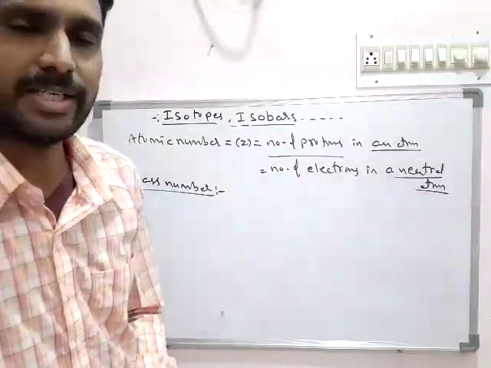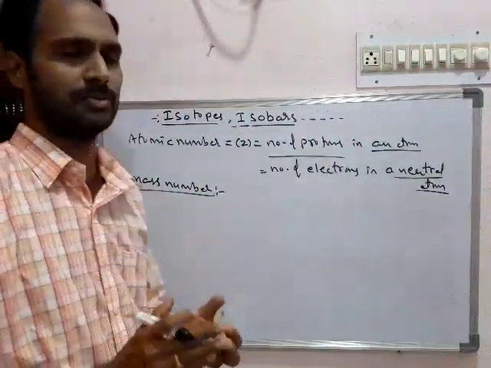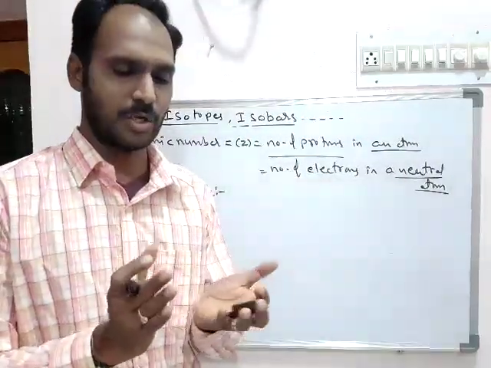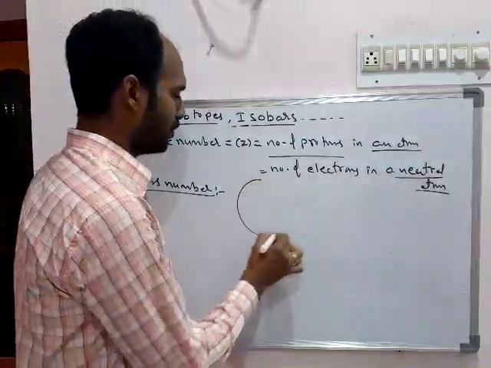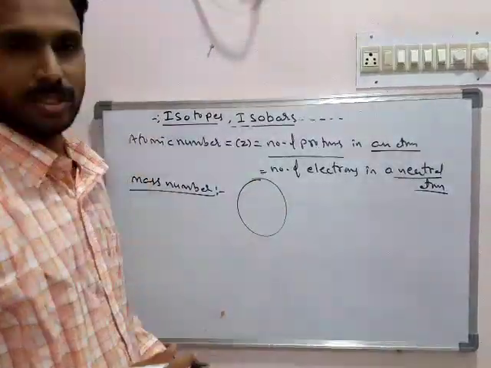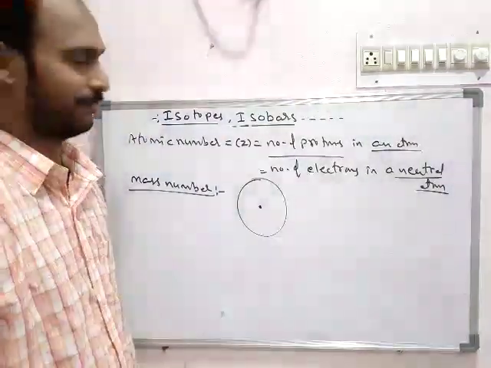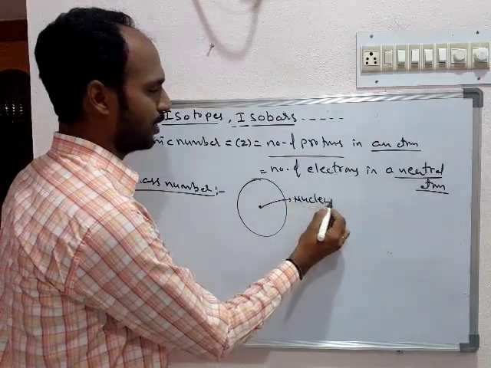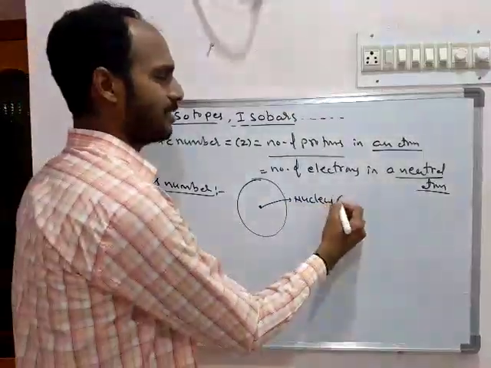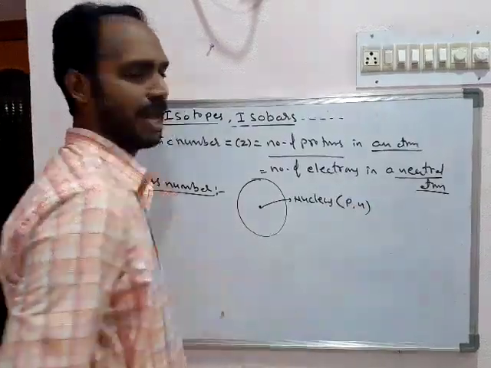With the help of different theories, we know that the mass of the atom is totally concentrated at the center of the atom. The center of the atom is known as the nucleus, and the nucleus consists of protons and neutrons.